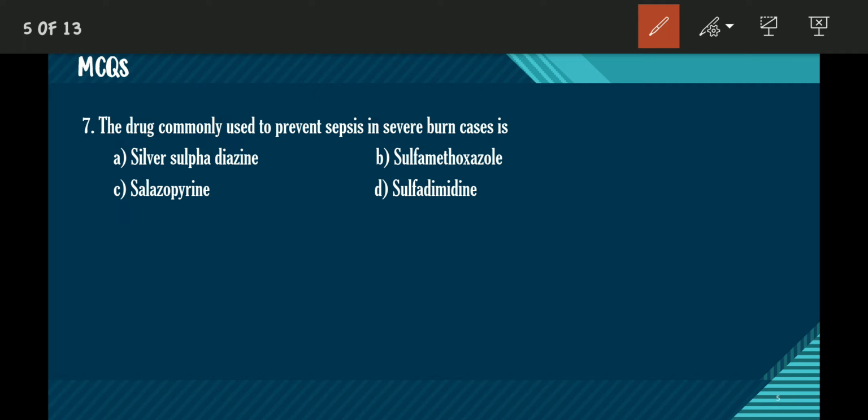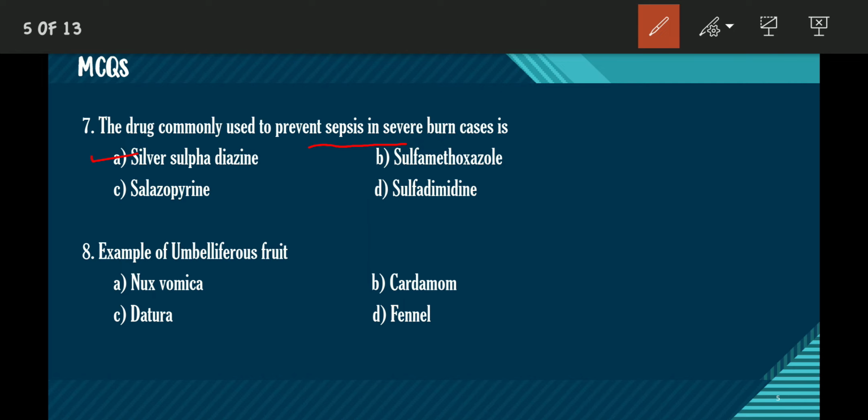The drug commonly used to prevent sepsis in severe burn cases is, which is the drug commonly used to treat severe burns? This is silver sulfadiazine. Why? It is a topical antibiotic. This topical antibiotic is used to treat skin burns, the severe skin burns. All other drugs are antibiotics which come under the category of sulfonamides. So the answer of this question is option A, silver sulfadiazine.